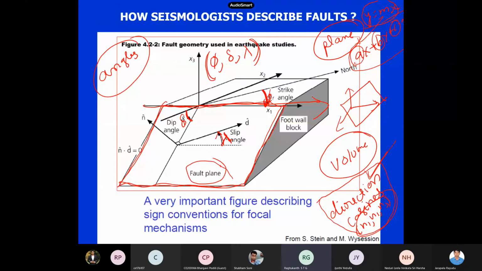In seismology or geology, we define any plane through three angles. One is the strike angle, another is the dip angle, and the other is the rake angle. Strike is with respect to north, then dip is how much inclination there is with respect to the surface. Then we have the slip angle. The slip tells you the other side of the fault, in what direction it has moved. So these are the three angles which seismologists use to describe faults.